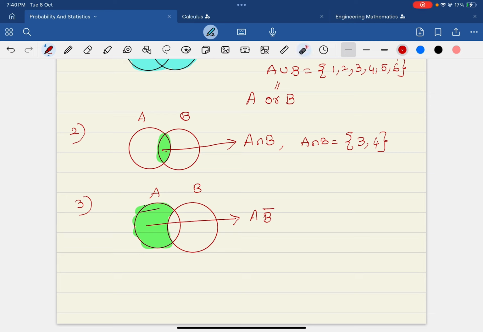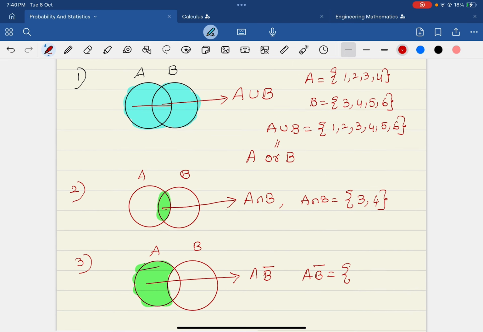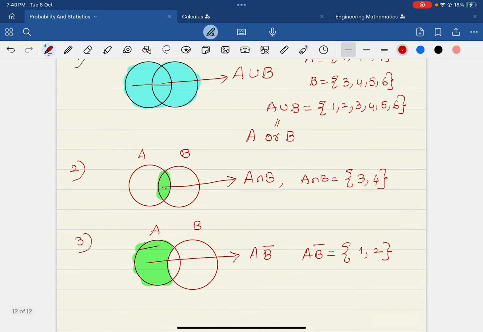Observe that the common area is not covered, because the common area belongs to B, so we don't want the portion which is in B. So this is given by A B bar. Now what are the elements in this set? The elements which are in A but not in B. 1 is in A but not in B. 2 is in A but not in B. 3 and 4 are in A, but they are also in B. So the elements 1 and 2 are in A B bar.